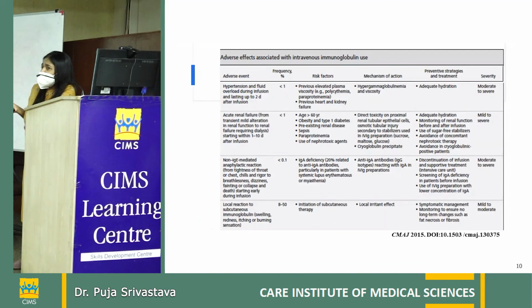Acute renal failure can sometimes be because of osmotic injury from unpurified IVIG, which leads to acute tubular injury. Non-IgE mediated anaphylaxis can sometimes occur in patients with IgA deficient immunoglobulin.